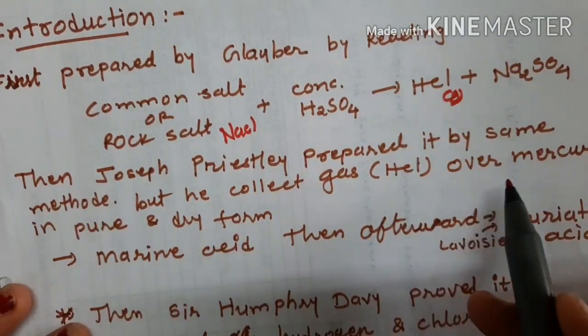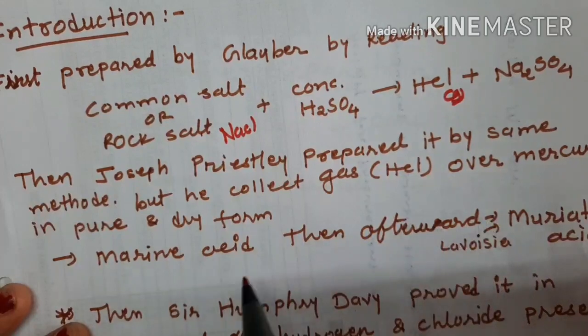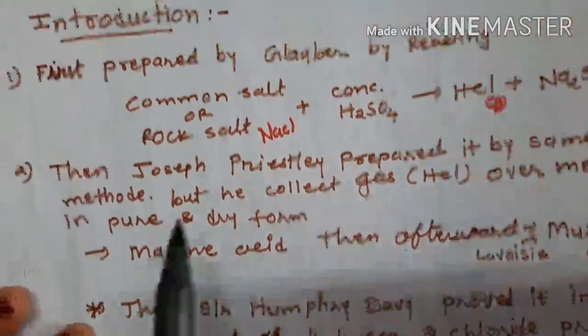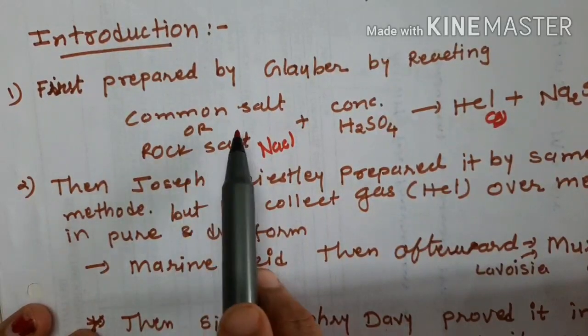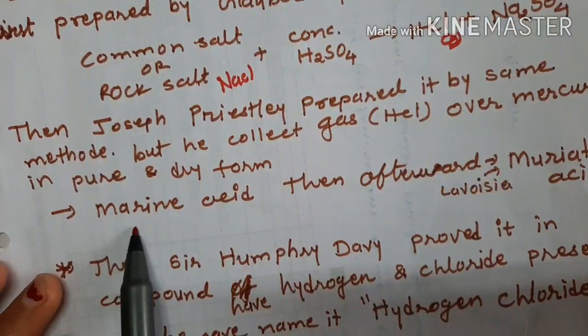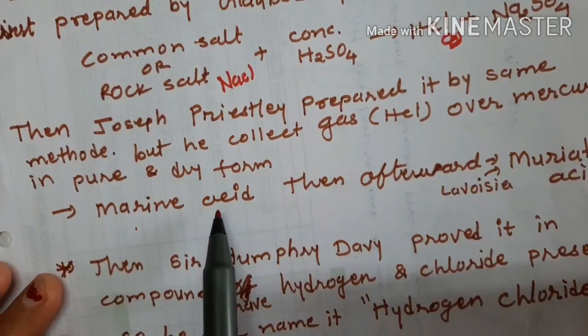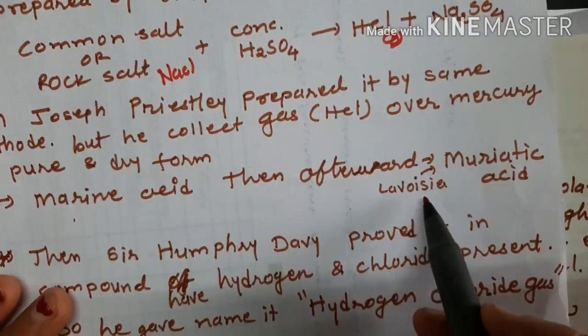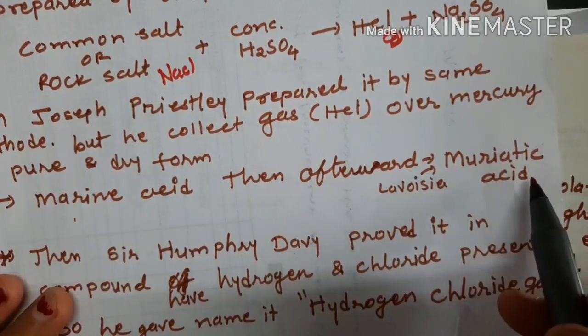So he found that the particular gas he collected, he named marine acid, because it is formed from rock salt or common salt. Afterward, one of the scientists, Lavoisier, gave it the name muriatic acid.